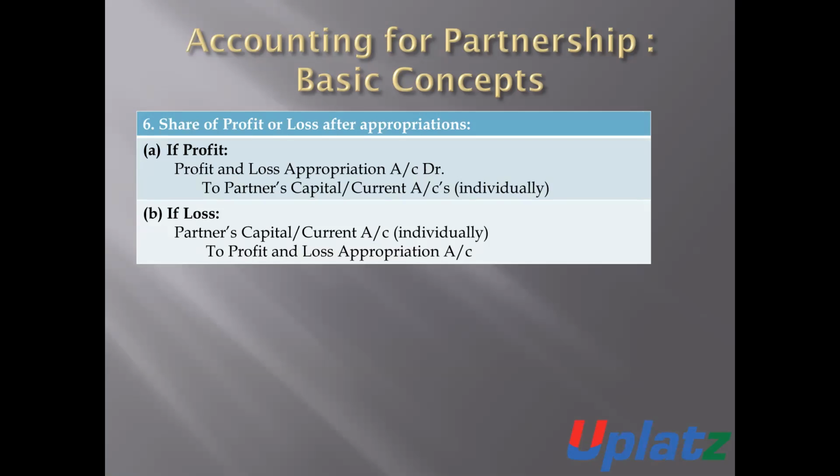But if there is the amount of loss, then the entry will be partner's capital account debit or partner's current account debit to profit and loss appropriation account, if there is the amount of loss. So these all are the accounting entries which are required to be made for the preparation of profit and loss appropriation account.